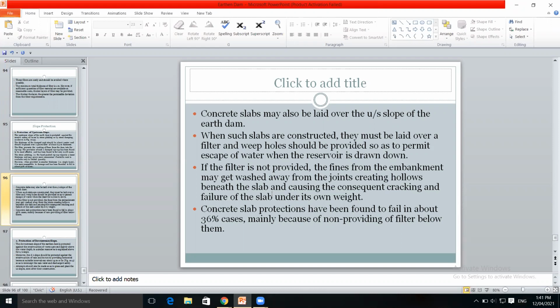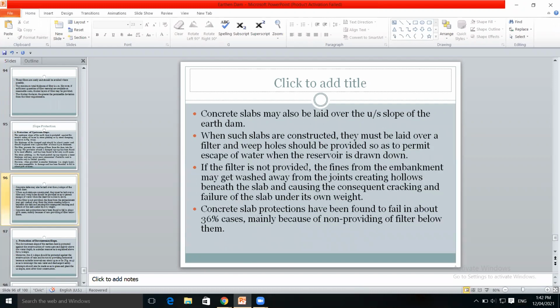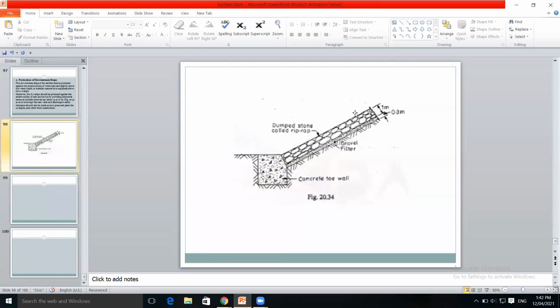Then concrete slab protections have been found to fail in about 36% cases, mainly because of non-provision of the filter below them. If the filter is not provided, there may be chances of 36% failure of the dam. So this concrete slab protection has failed about 36% due to non-provision of the filter below the concrete slab. So this is the protection of the upstream slope that is given in this image.